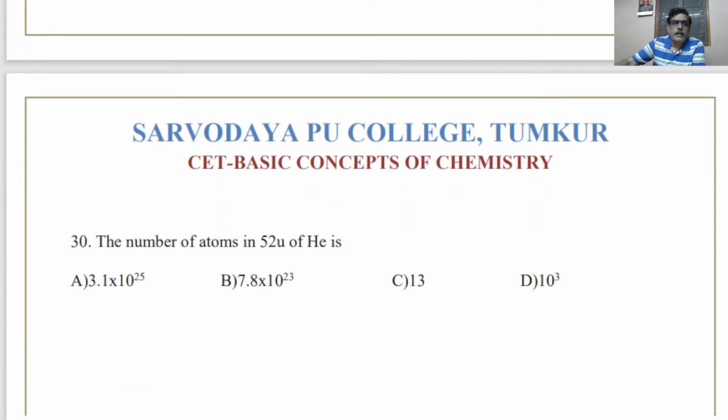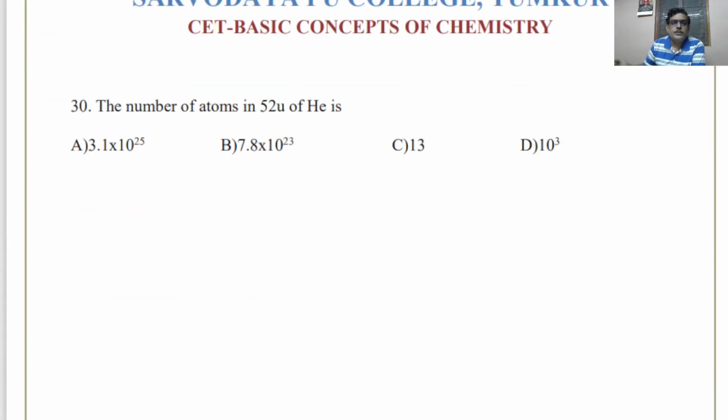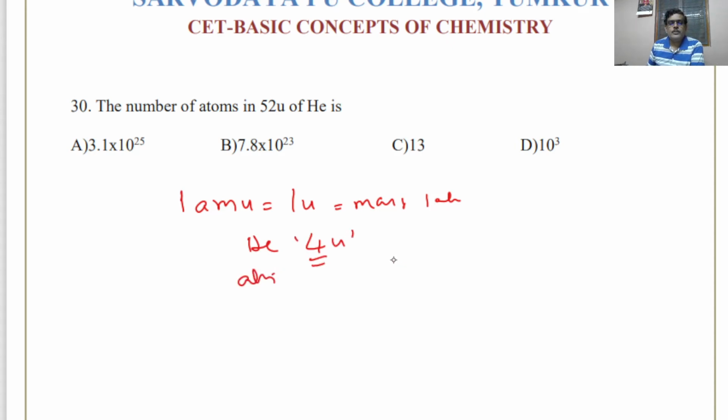The number of atoms in 52 U of helium. See, 1 AMU, atomic mass unit or 1 unified mass, is the mass of one atom. Helium has 4 U. One atom of helium weighs 4 unified mass.